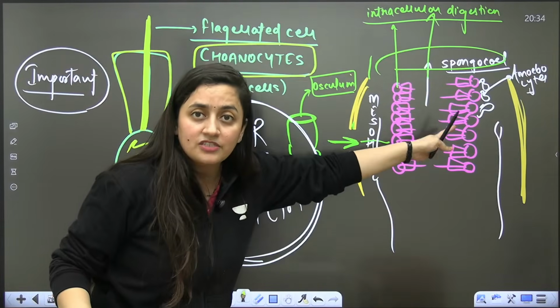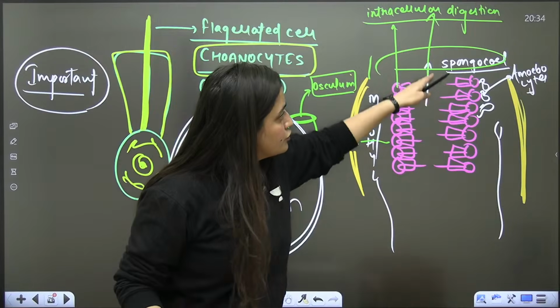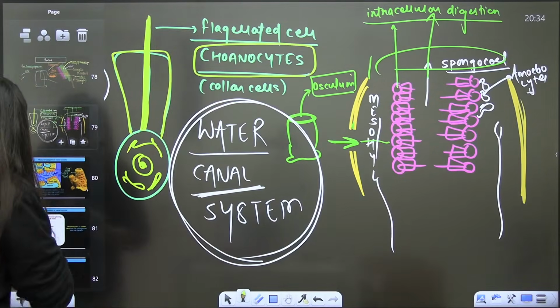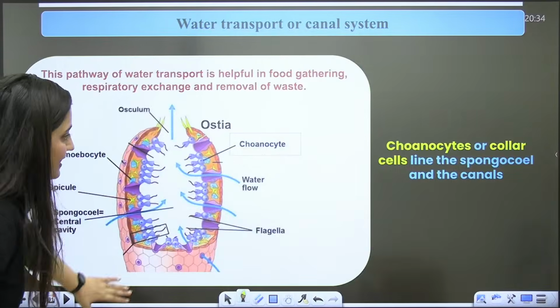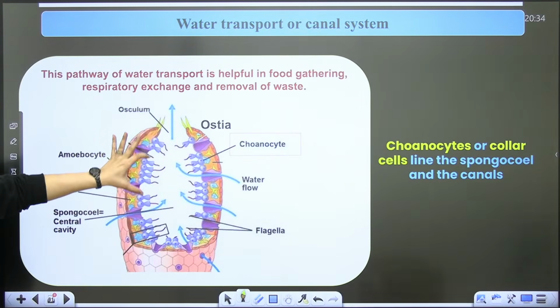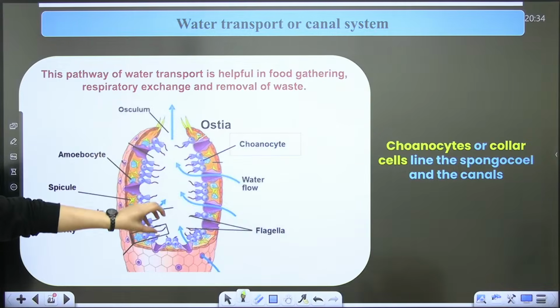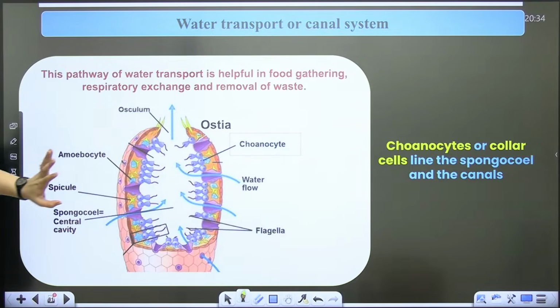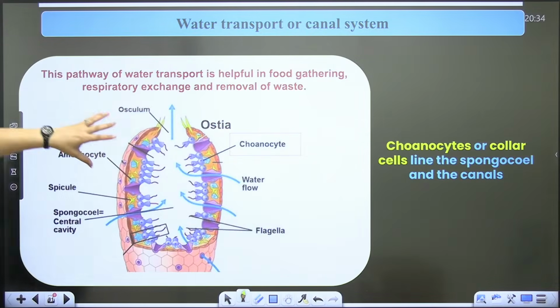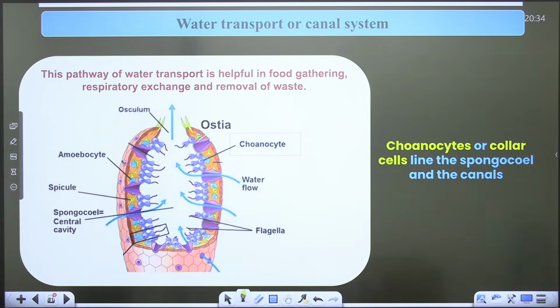They have a cavity, the spongiocele, and through the spongiocele and then through the osculum, water will go out. Simple as that. Now please focus on this particular diagram. Here you can see the outer pinacocytes forming the pinacoderm. These are the choanocytes which are lining the spongiocele. Is that clear? This pathway of water transport helps in food gathering, respiratory exchange, and the removal of waste.